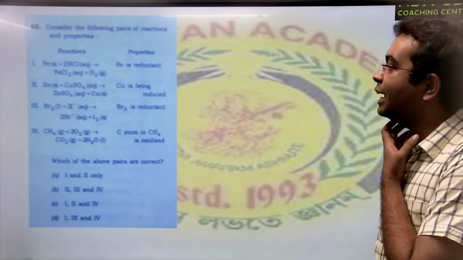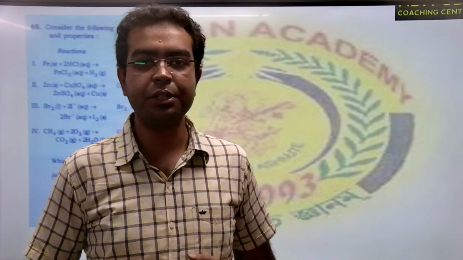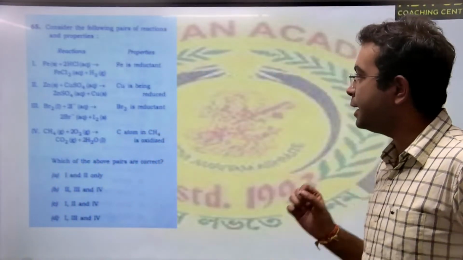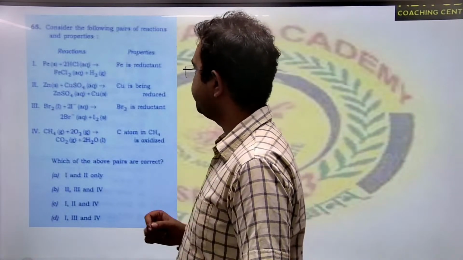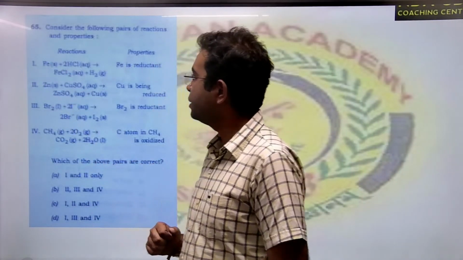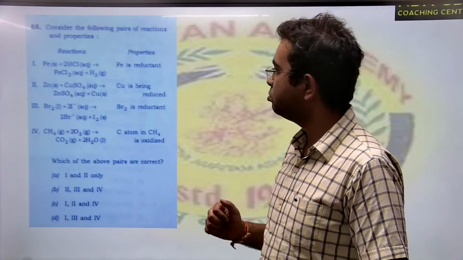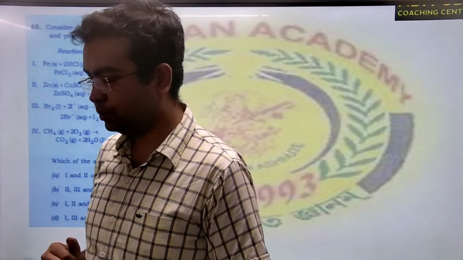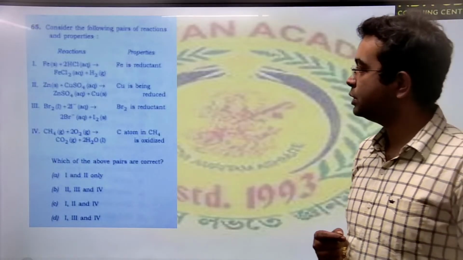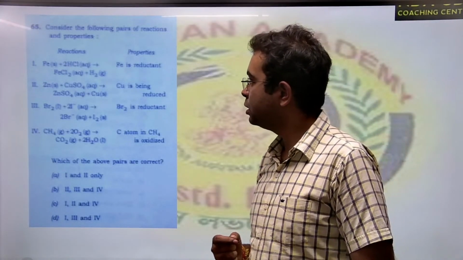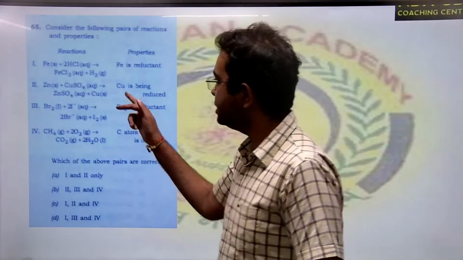Now here we are asking, this has been discussed many times in class, on a very regular basis, what actually reduction or oxidation is, and how do you identify reductants and oxidants. If you see here, iron plus HCl gives FeCl2 and H2. Alright, so is iron undergoing reduction? Is iron causing reduction in the reaction? Yes, iron does cause reduction in the reaction, because iron is taking away the chlorine.